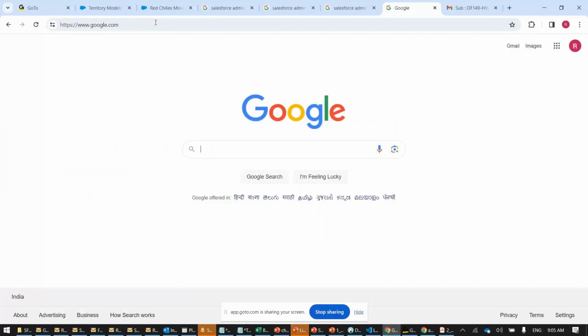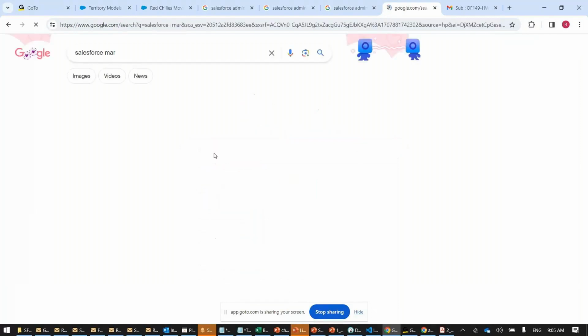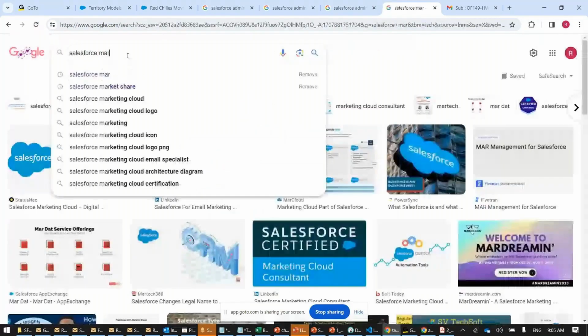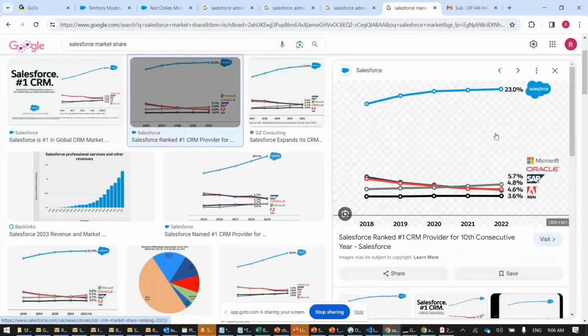Salesforce market. Let's understand Salesforce market share. Here is your answer. Why should I be joining Salesforce? Why shouldn't I be joining Oracle or SAP or Microsoft technologies? Why Salesforce? Here is your answer. Not one or two, every graph will tell you why you should join Salesforce. You have 101 reasons to join Salesforce.